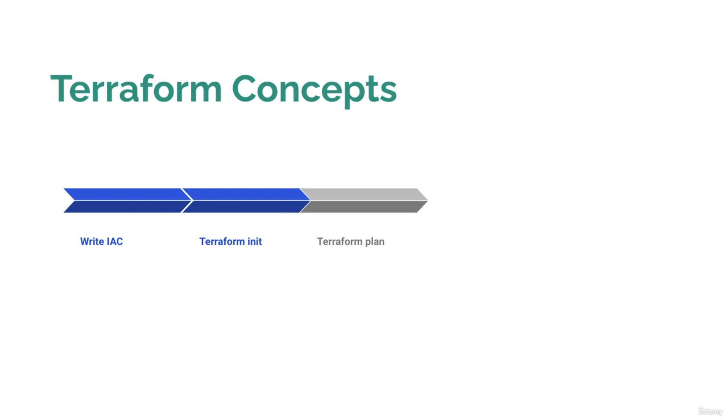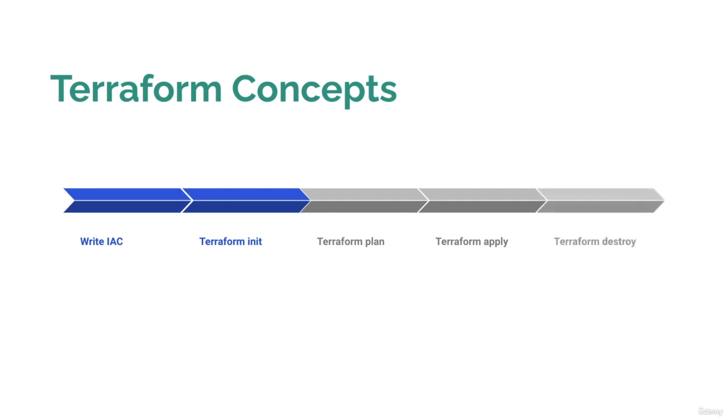If you want any change in any resource, you can update your code file and again execute Terraform plan. Once you finalize or review your deployment, to deploy it you execute Terraform apply, and Terraform apply will deploy all the resources mentioned in the code files. And once you are done, you can execute Terraform destroy to destroy that deployment. So on a single page, we have the complete Terraform workflow, which is divided into parts: write your code, initialize Terraform, review your plan, make your deployment, and destroy your deployment once you are done.